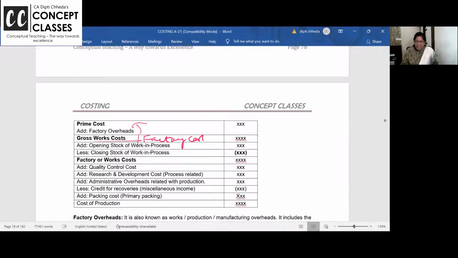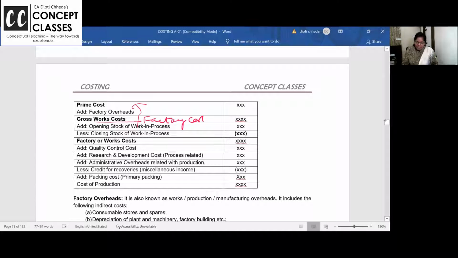Now in factory, if some item is in between, like peanuts are crushed, but you are having 1000 kgs of peanuts pulp. The crude oil you have not got, refined and packed it is not, and neither it is peanuts. So what is this called now? Work in progress.